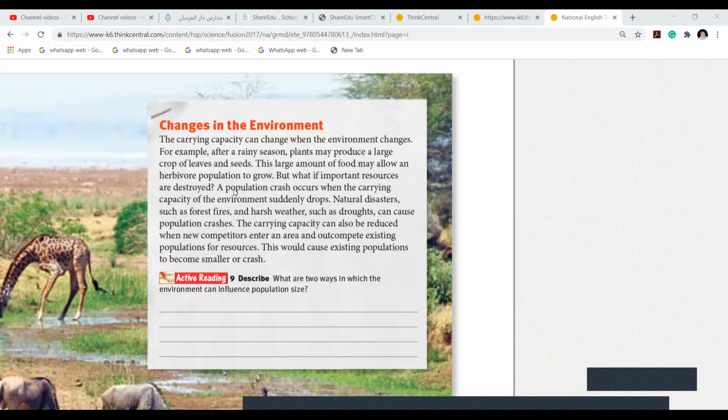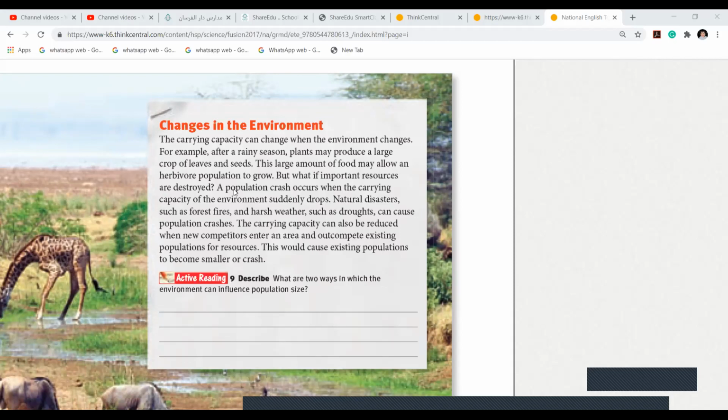Like natural disasters such as forest fires, you know that in USA mostly they have forest fires and the fire goes on for months and months, they say. They cannot diffuse that fire. Anyways, natural disasters such as forest fires and harsh weather such as droughts, where there's no water because of no rains, can cause population crashes.